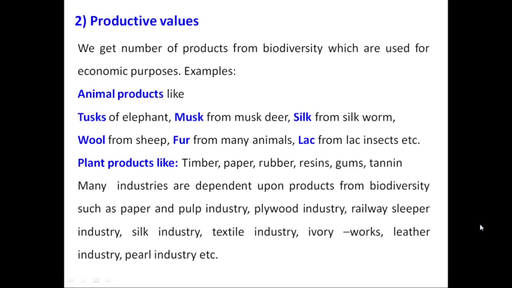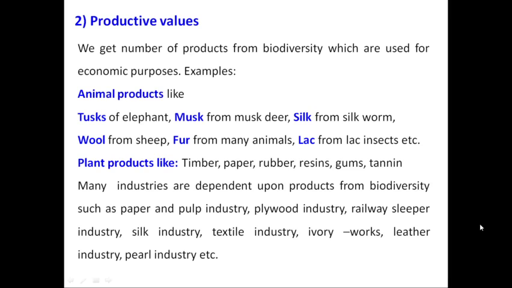The second value of biodiversity includes productive values. This means we get a number of products from the biodiversity which are used for economic purposes. Examples may include products from animals such as tusks of elephant, musk from the musk deer, silk we get from the silkworm. Sheep are used to obtain wool. Fur of many animals is also used. Lac is obtained from the lac insect.